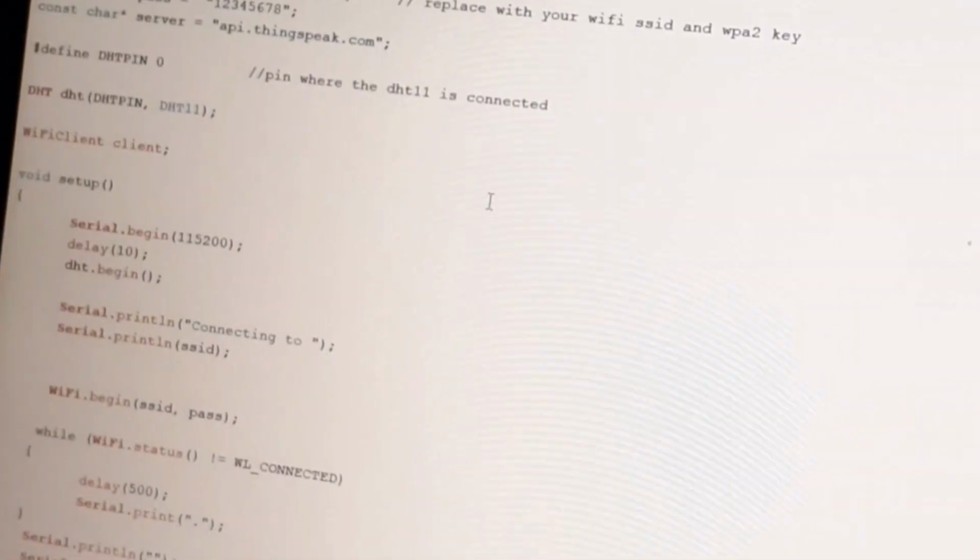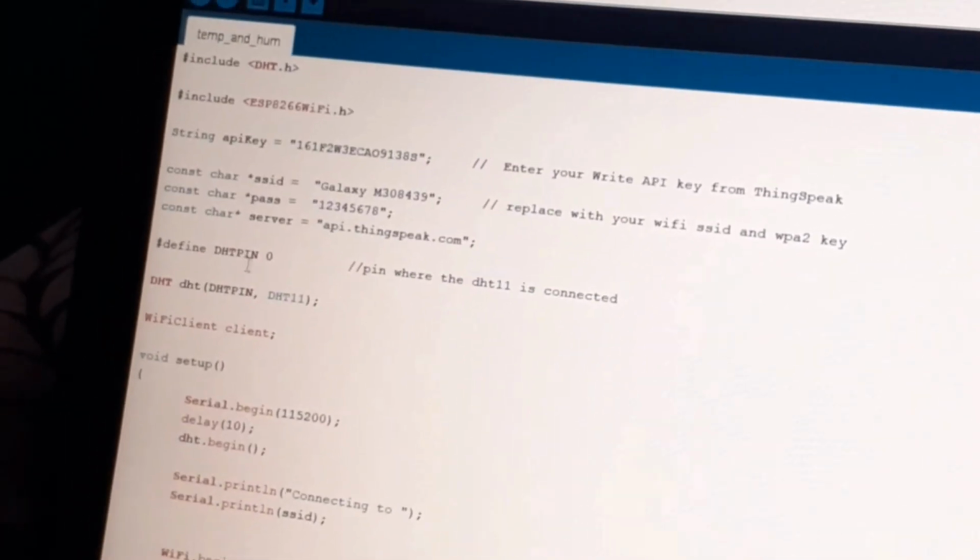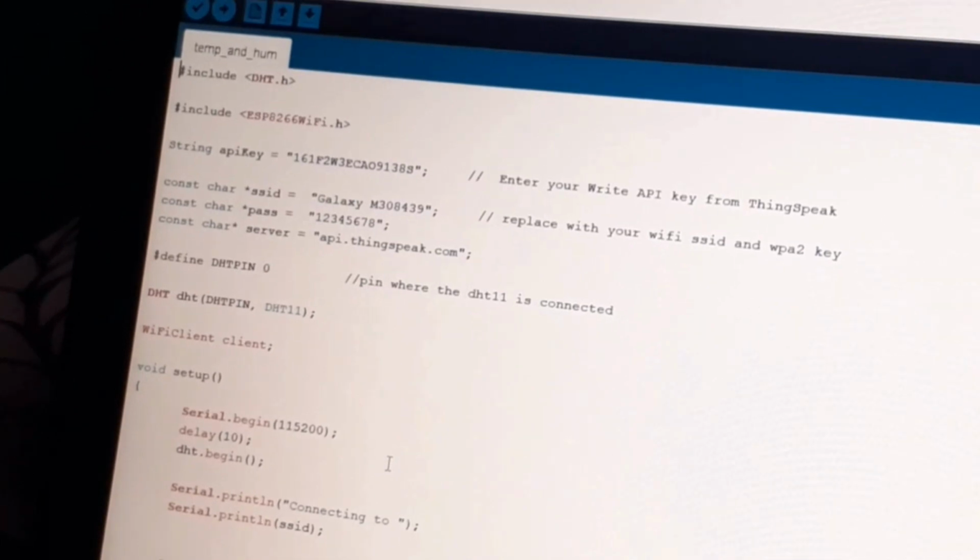Okay. Similarly, I have a device name and password. I defined the pin, that is DHT pin 0, baud rate 115200. Read humidity, read temperature, means at a time we are going to read humidity as well as temperature.